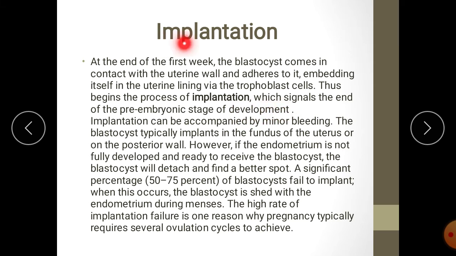The process of implantation takes around one week. So in the first week the embryo has reached the uterine cavity. Later on it gets attached to the wall of the uterus, and that attachment continues for another week. And the completion of this process of implantation indicates the completion of the pre-embryonic stage.